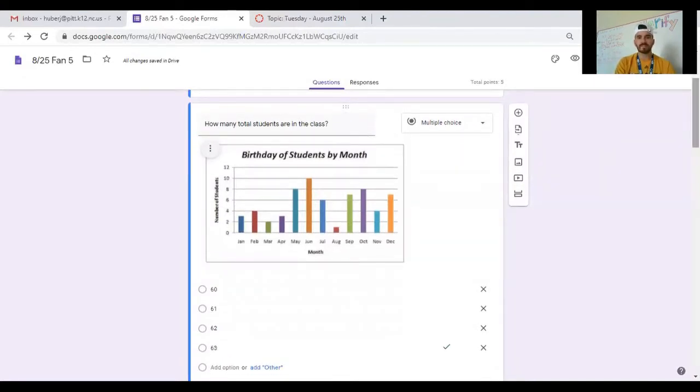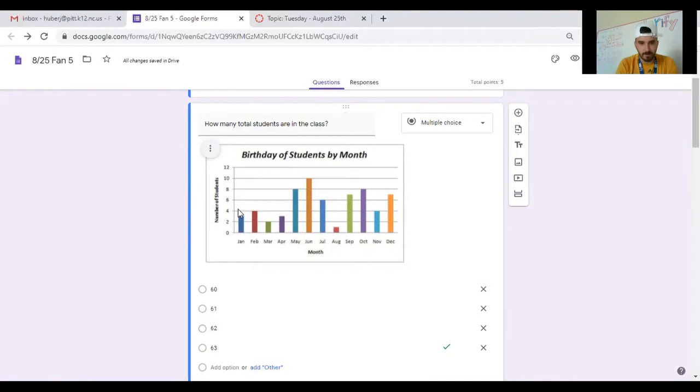So the very first question says, how many total students are in the class? Now, no matter what the first question was, I would always have my students start by doing the same thing every time when they're dealing with the bar graph. And that's going to be to label the bars. Now, kind of hard to do that virtually, I understand, but you've got a notebook. You can list out all the months, and you can just write the number beside them for how many students have a birthday in those months. That way, you don't have to keep counting every single time for every question, depending on what it's asking. So that's what we would always do first.